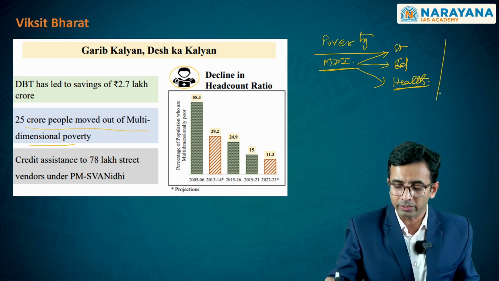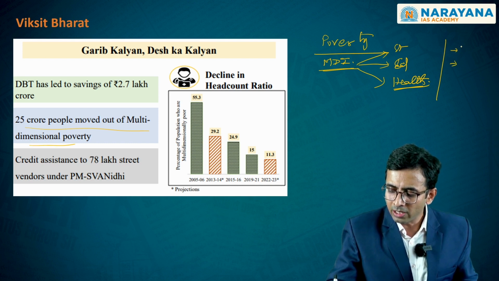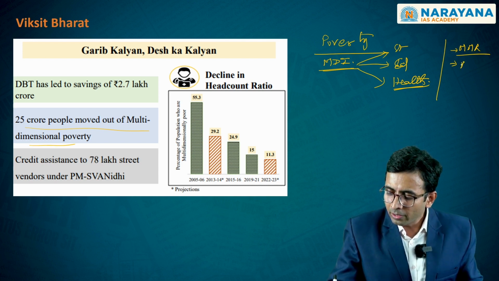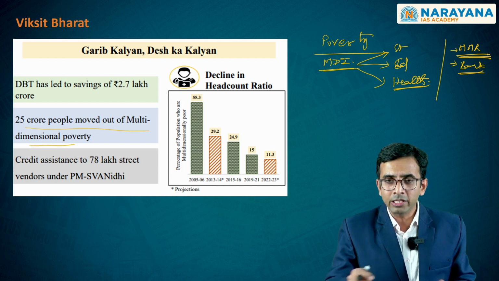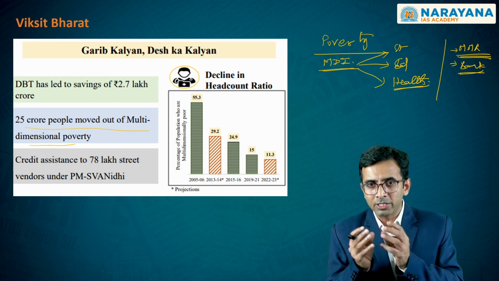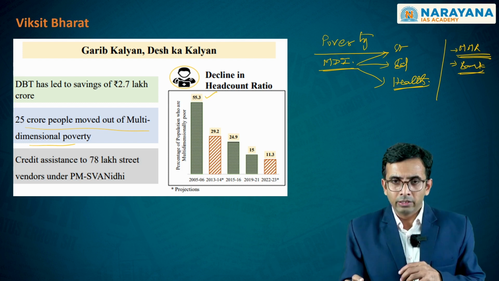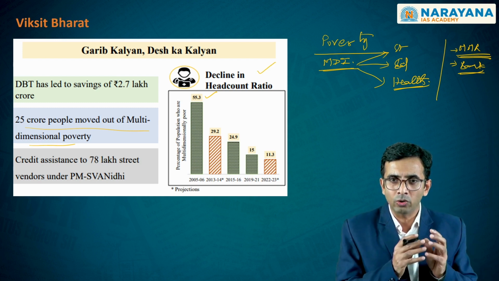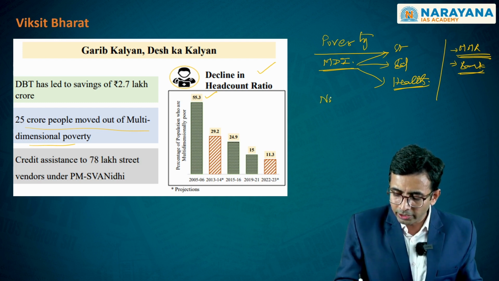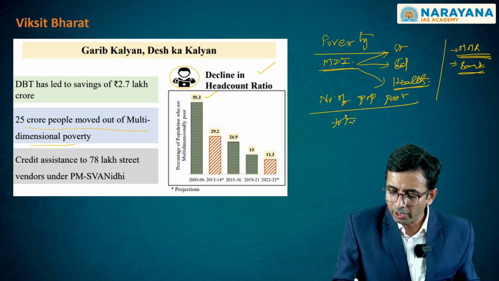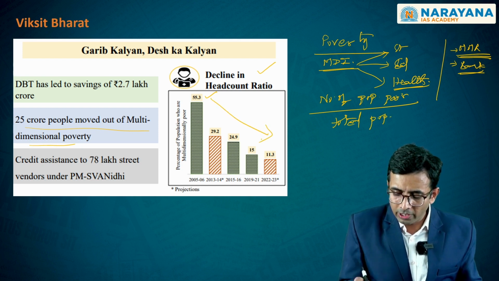To these three parameters, India has added two more dimensions. One is the maternal mortality rate, which is referred to as MMR, and another is the opening of bank accounts. Given these two parameters being included, it has suddenly shown a figure wherein multidimensional poverty in India has radically declined. This multidimensional poverty index measures the decline in the poverty headcount ratio, which means the number of the population who are poor out of the total population; this ratio is declining. This is what this particular figure is showcasing.